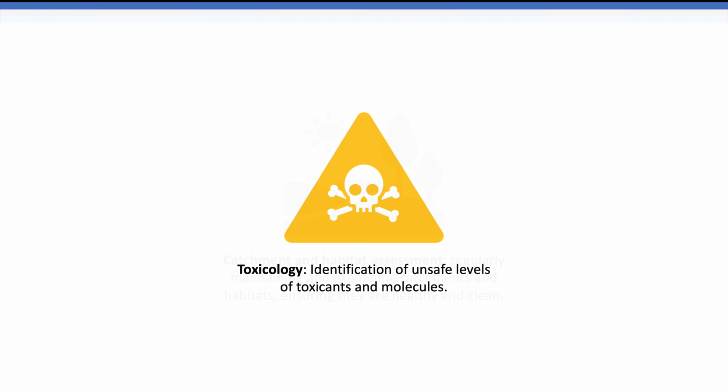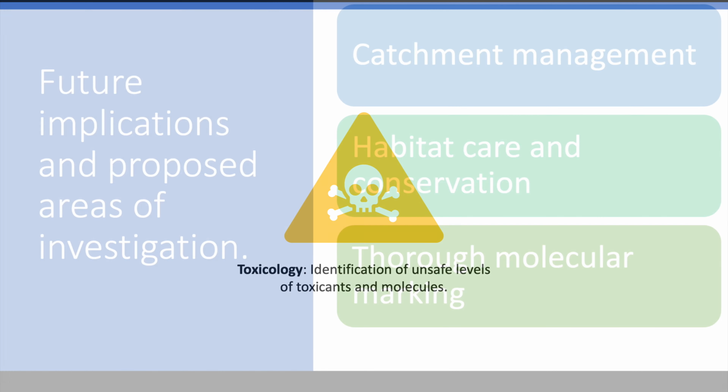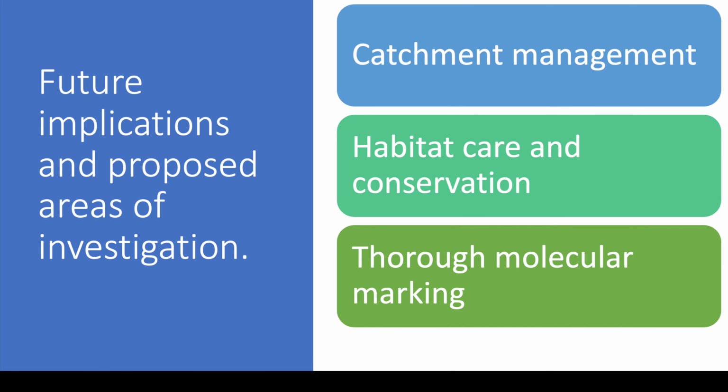Toxicology. Using environmental toxicology to identify unsafe levels of molecules that pose potential threats. According to the Oxford Dictionary, toxicology is the measurement and analysis of potential toxins in a person's body. Also used in environmental science, it helps to identify any potential hazardous toxicants. The future implications of following these ideas will legitimately aid in protecting and restoring water-related ecosystems and environments. They deeply analyse and treat bodies of water and their ecosystems to ensure they are at their safest and healthiest.